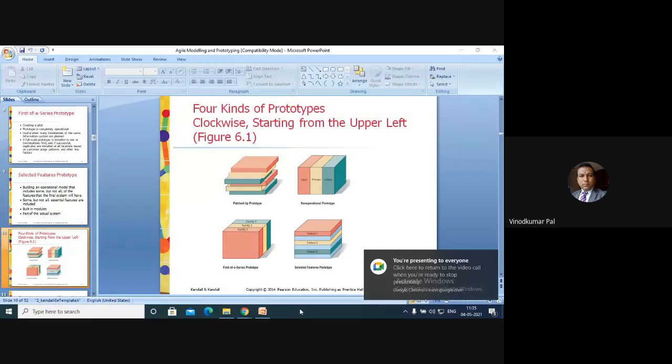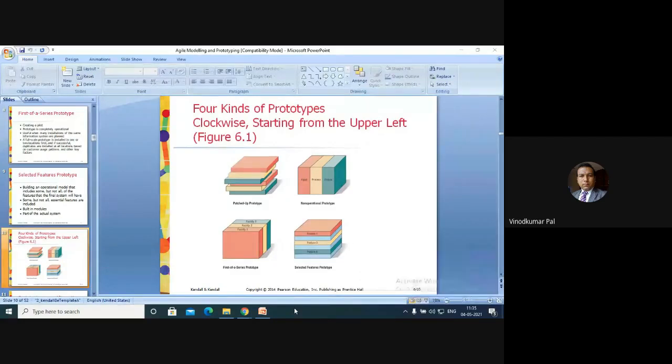Test up, all the features are there, what is inefficient. Non-operational prototype, we have to test the designing of that, not a full scale model. First of a series prototype, full scale model. What the designing means, all the features are also there. Then we have to try it at one place, take the user reaction, and if successful, then install it at other places.